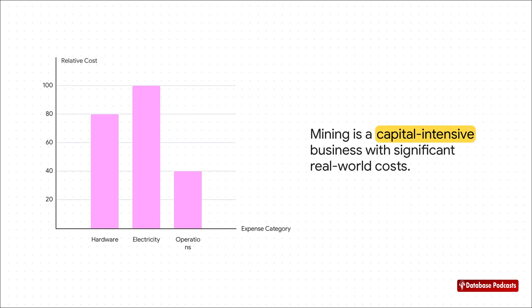Massively so. We're talking huge investments in specialized hardware and enormous electricity bills. And that expense? That's the economic engine that secures the whole network. Mining isn't some casual hobby, it's a capital-intensive business. And that investment acts like a security bond. If a miner tries to cheat and their block gets rejected, they lose all the money they just spent on electricity and get absolutely nothing in return.